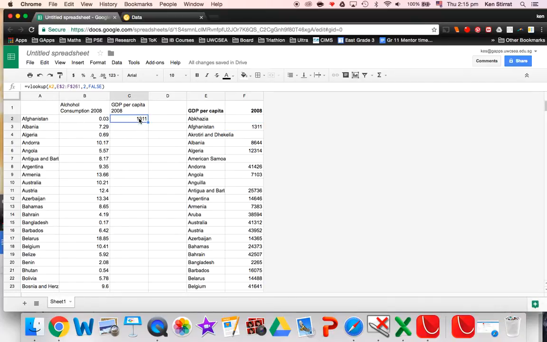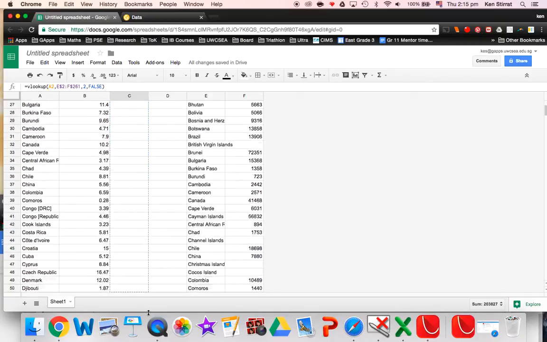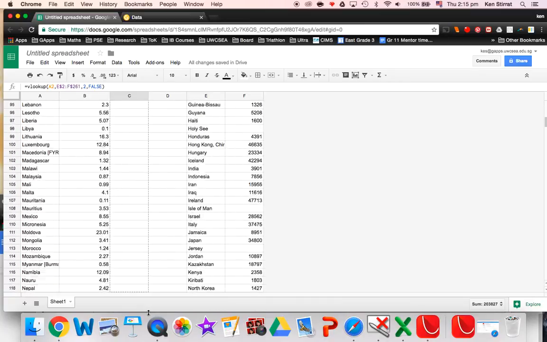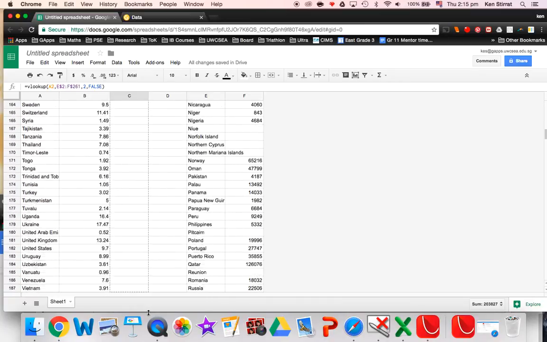Yeah, that seems to have worked. Okay, so Albania is here. Albania should be 8644. Click. Bottom corner, drag down. Fantastic, yeah? And so if I drag that all the way down, it looks like it's been pretty successful, yeah? So that saved us a whole world of time just transferring over individual by individual bit of data, yeah?